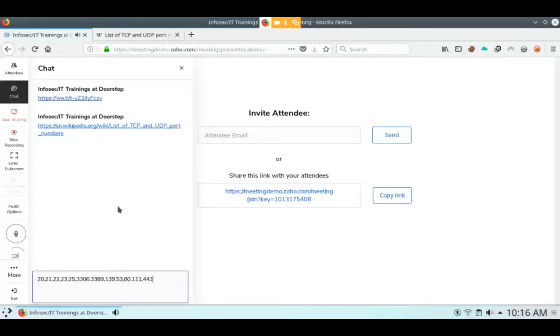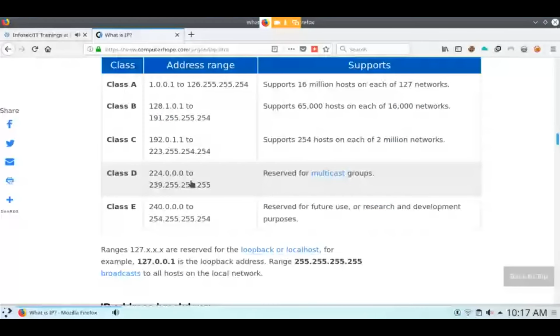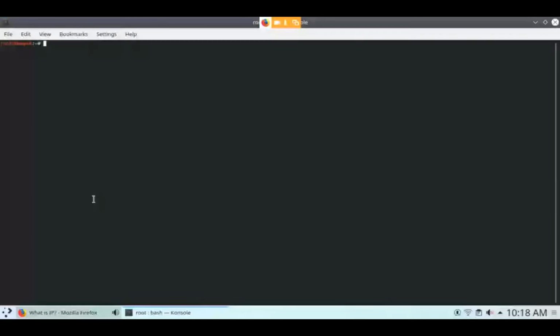Here 127 is missing because 127 is reserved for the loopback address. How can we find that? Here you have to type ifconfig to check your IP. Here you can find the IP address, and here is the loopback address. The loopback address is 127.0.0.1, and the IP address is 192.168.43.86.